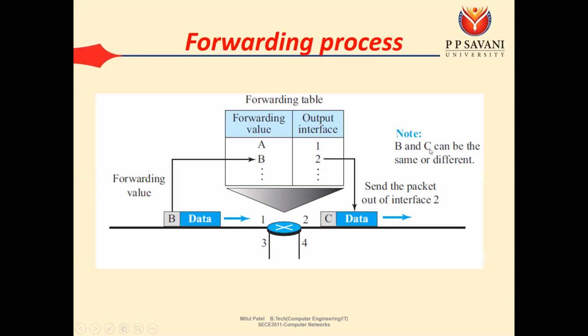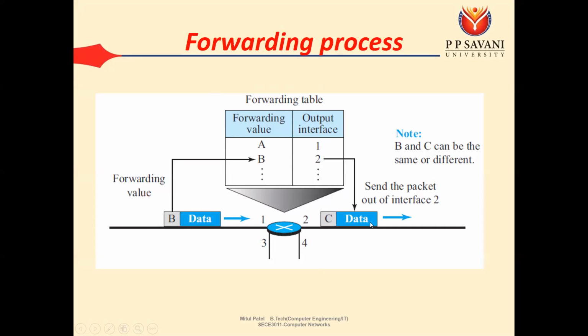Here it may be possible that when this forwarding is performed, the destination address is going to be changed, or there are some values that are going to be modified. We'll see that concept later when we see routing in detail. So the meaning of forwarding is, based on the destination address we need to identify the interface where we have to send our data.